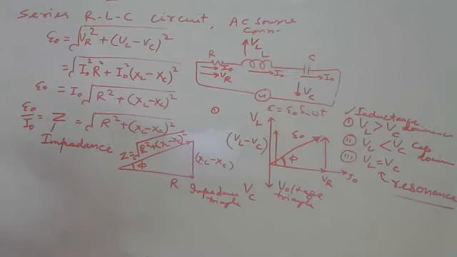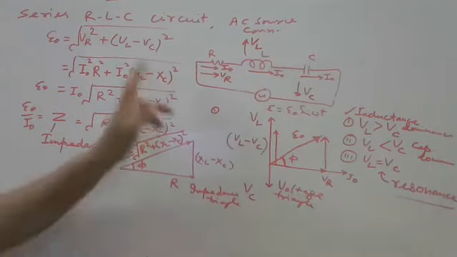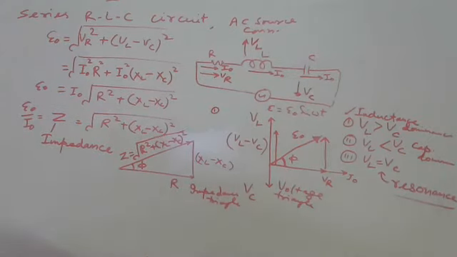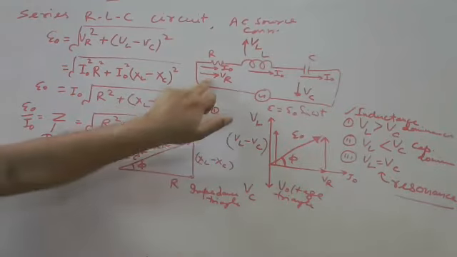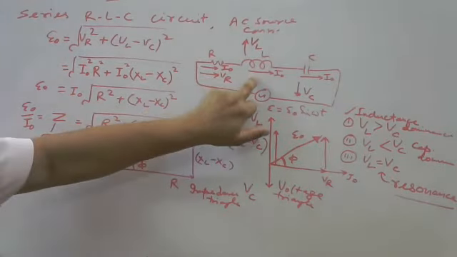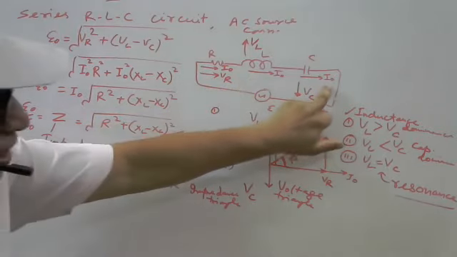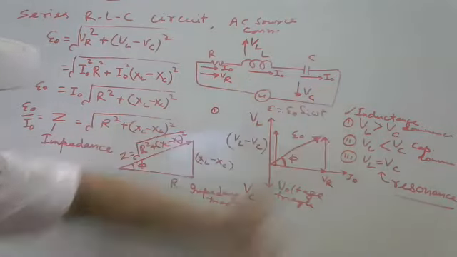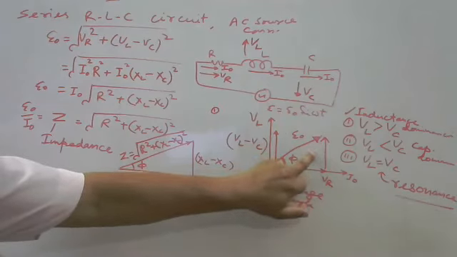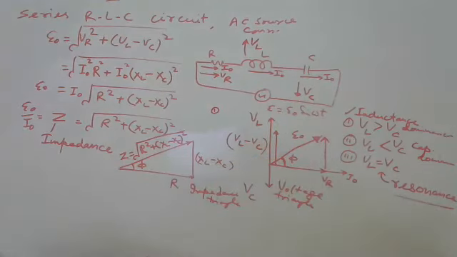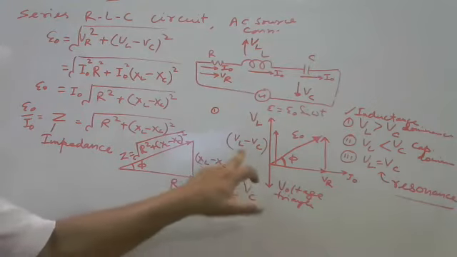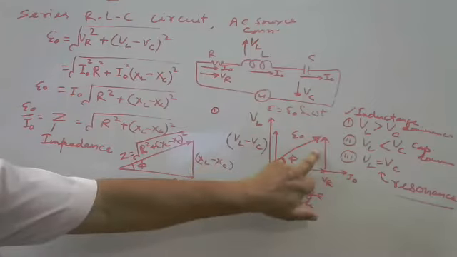Now you just see, in series combination current is the same. Voltage across L leading, current lagging; current leading, voltage lagging. There is the diagram. Three possibilities. First possibility we have taken VL is more than VC. So this is the difference comes here.